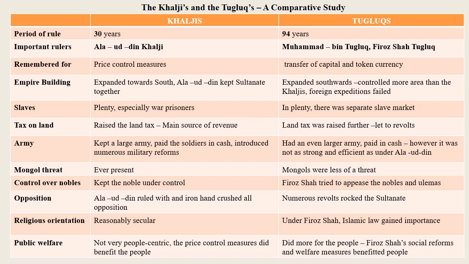Public welfare. Khaljis were not very people-centric. The price control measures, however, did benefit the people. During Tughlaqs, the public welfare did more for the people. Firoz Shah's social reforms and welfare measures benefited the people.